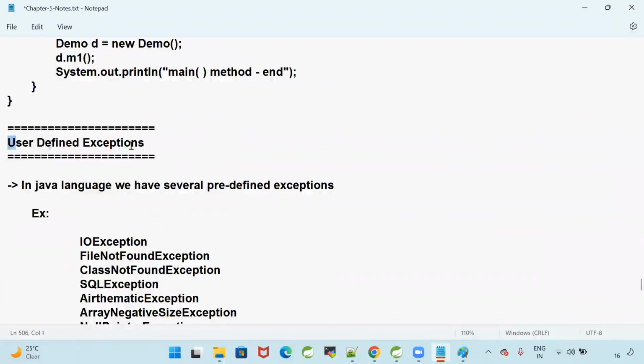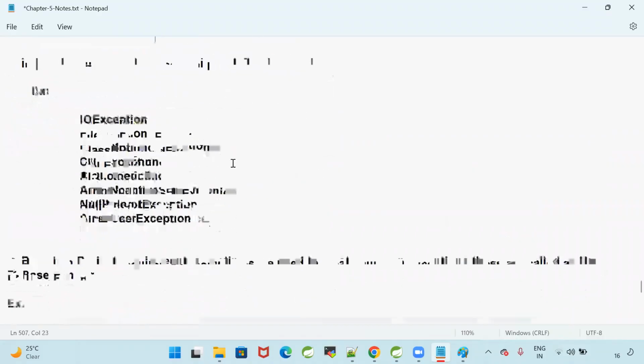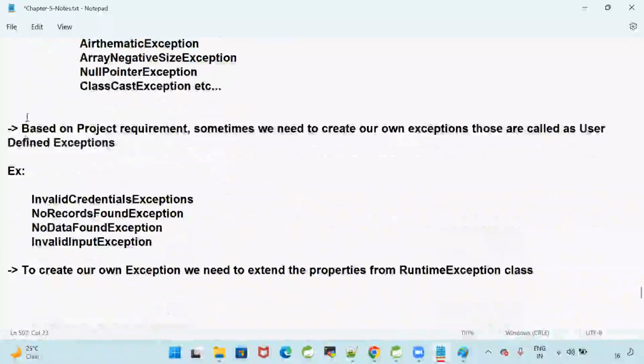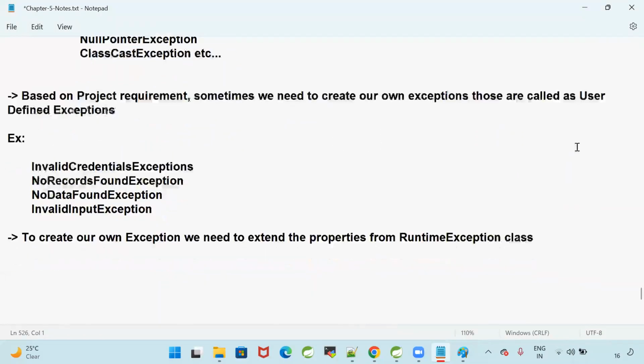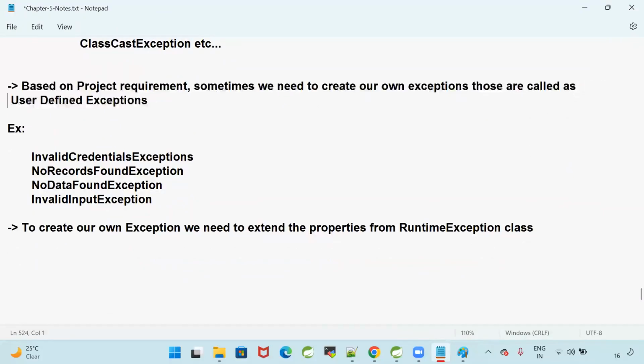Yes, now we are trying to understand what is a user defined exception. Come on guys, what is a user defined exception? Based on project requirements, sometimes we need to create our own exceptions. So those are called user defined exceptions. That means we will create our own exception class.